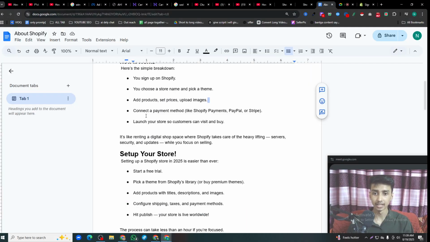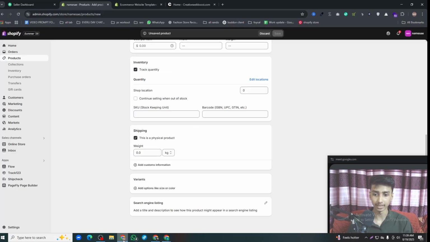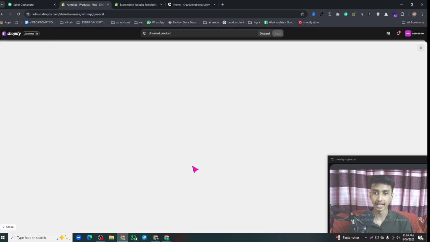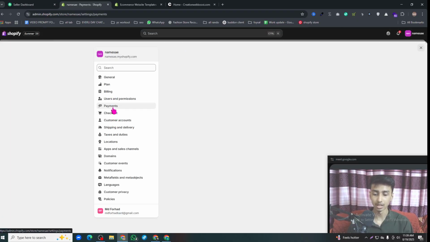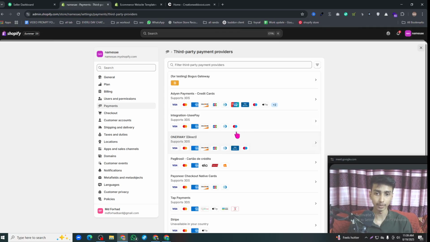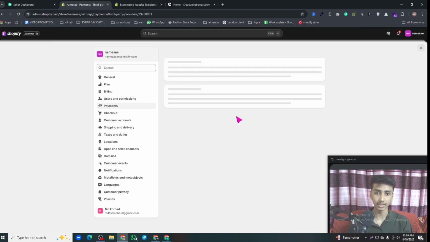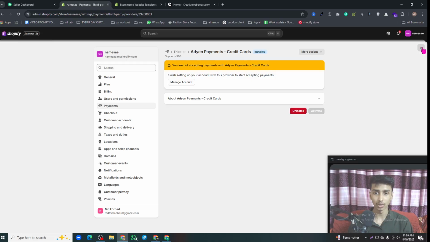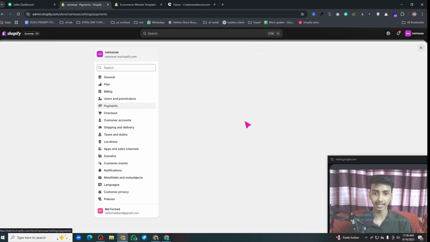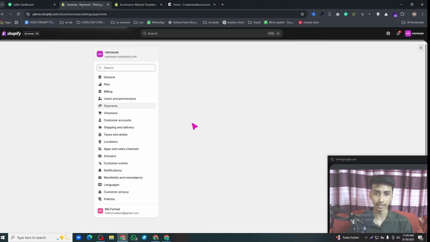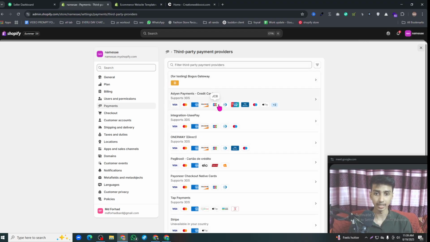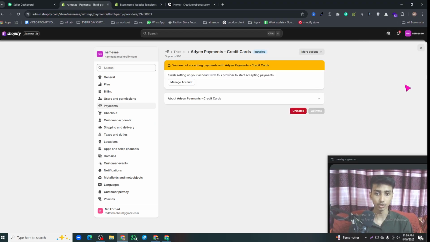Now let's move on again to the sheet. As you can see, you can connect payment methods like Shopify Payments, PayPal and Stripe. Let me tell you what I mean by this. If you go to Settings, as you can see, here's the Payments option. You can see edit payment provider, and you can choose the Shopify payment provider, and to connect to the payment provider you have to follow the next steps. Also you can connect PayPal, Stripe, all this stuff. Let me show you how. Choose the payment provider, and from here you can connect all the payment providers as you want. That's about Shopify payments.